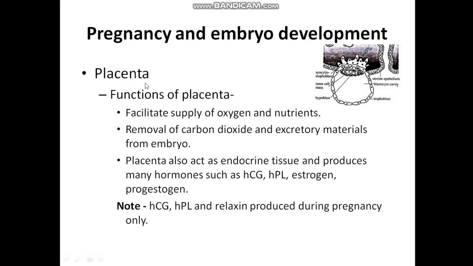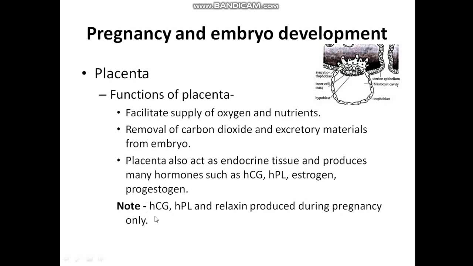This placenta facilitates the supply of oxygen and nutrients from the mother to the developing fetus, and this placenta also removes the carbon dioxide as well as excretory materials produced by the embryo. This placenta also acts as endocrine tissue, which produces several kinds of hormones such as human chorionic gonadotropin, simply known as HCG, and it also produces human placental lactogen, HPL, as well as estrogen, progesterone, and so on.